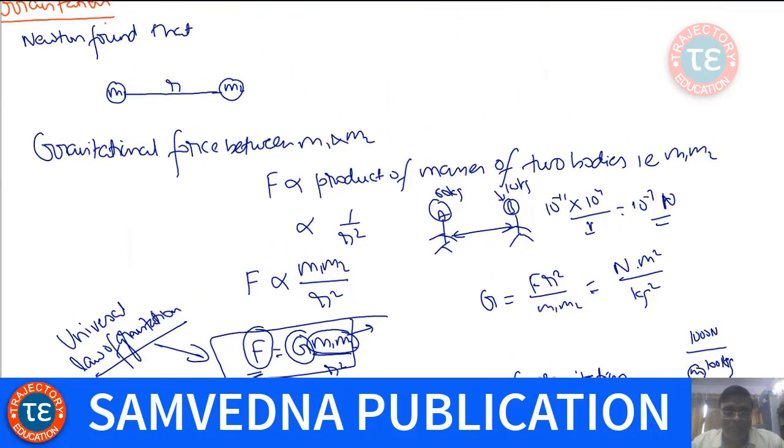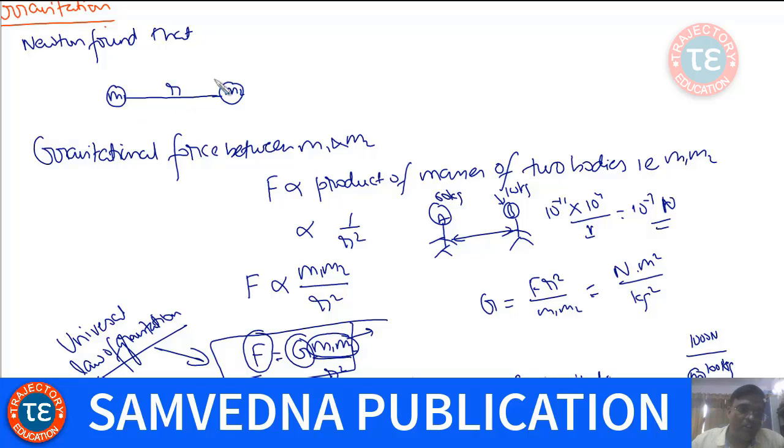So what do we find? The magnitude of the gravitational force between these two masses is equal to G m1 m2 by r square. Of course, in any force two things are very important: one is magnitude, the other is direction.